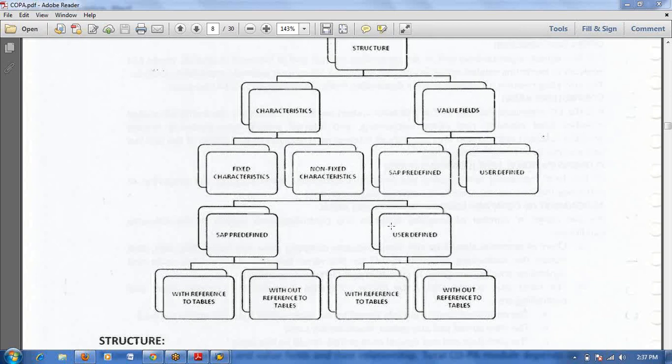No, when we create a user defined characteristic, the system automatically updates the data element and data type, whether it is the characteristic or its length. Okay, Manoj, if you are creating, sorry, go ahead, Arun, sorry.